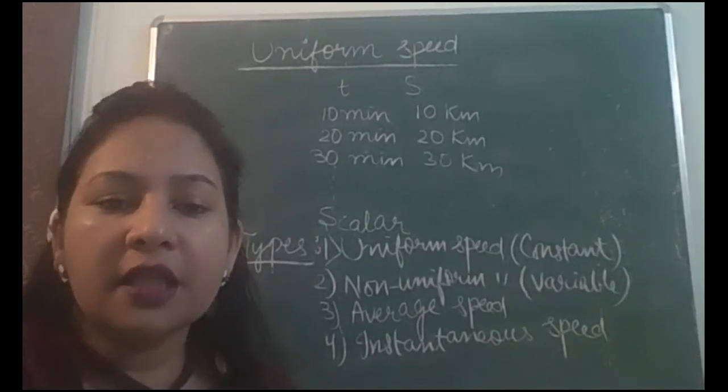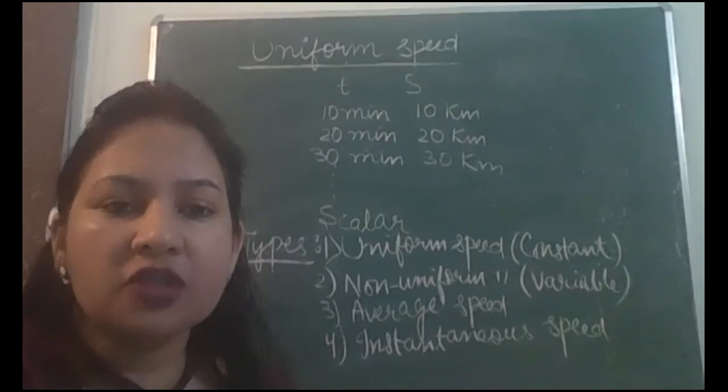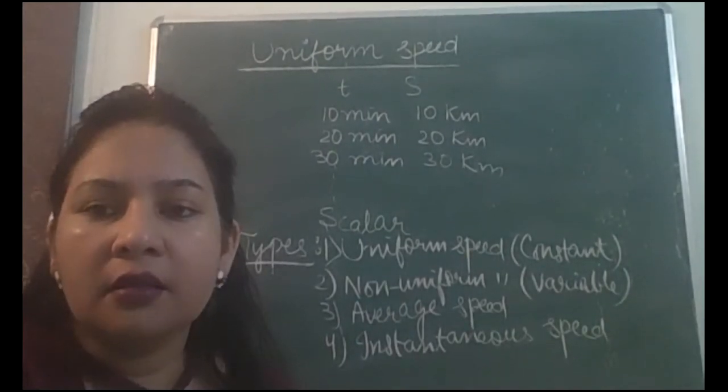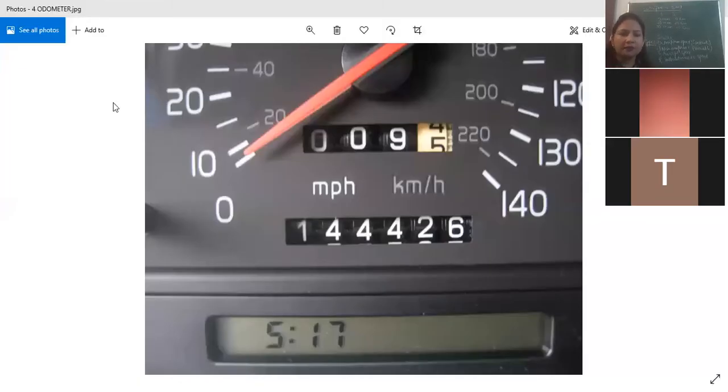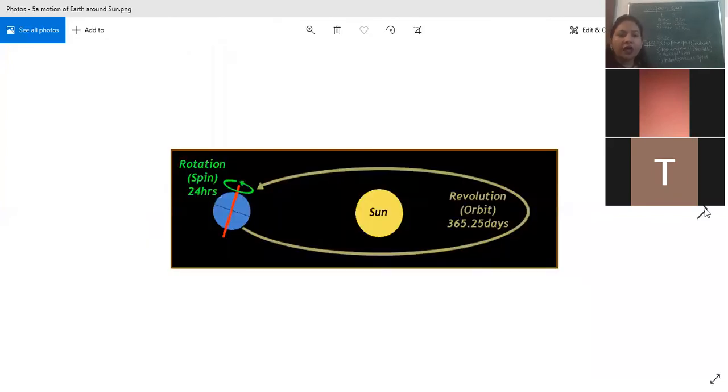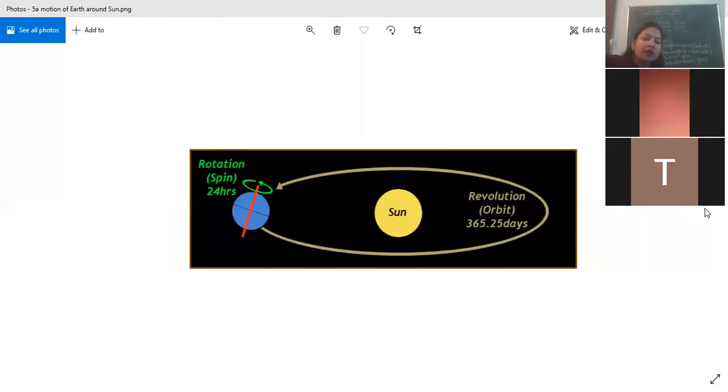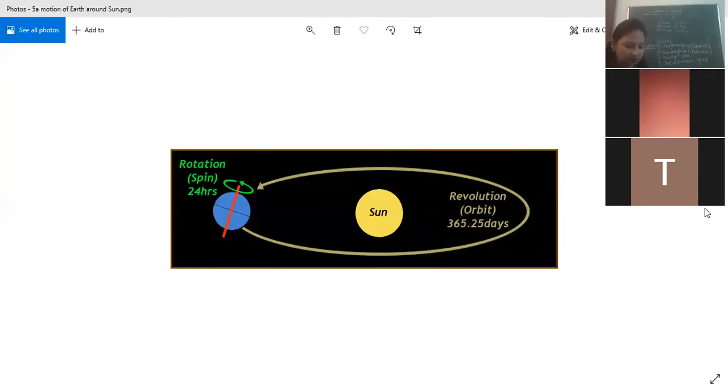Okay. Another example. I'm going to share a picture with you. That is an example of uniform speed. This is motion of Earth around the sun. So write down the next example. Earth is moving uniformly. So motion of earth around the sun, that is an example of uniform speed.